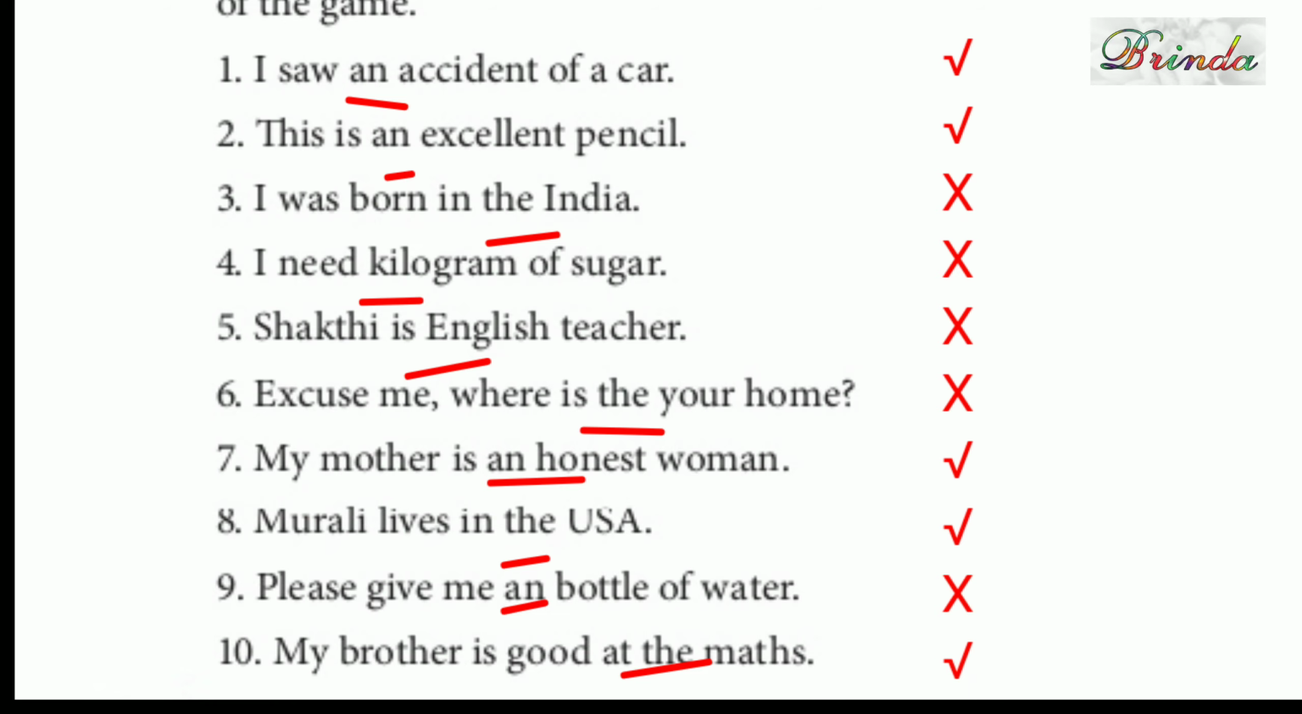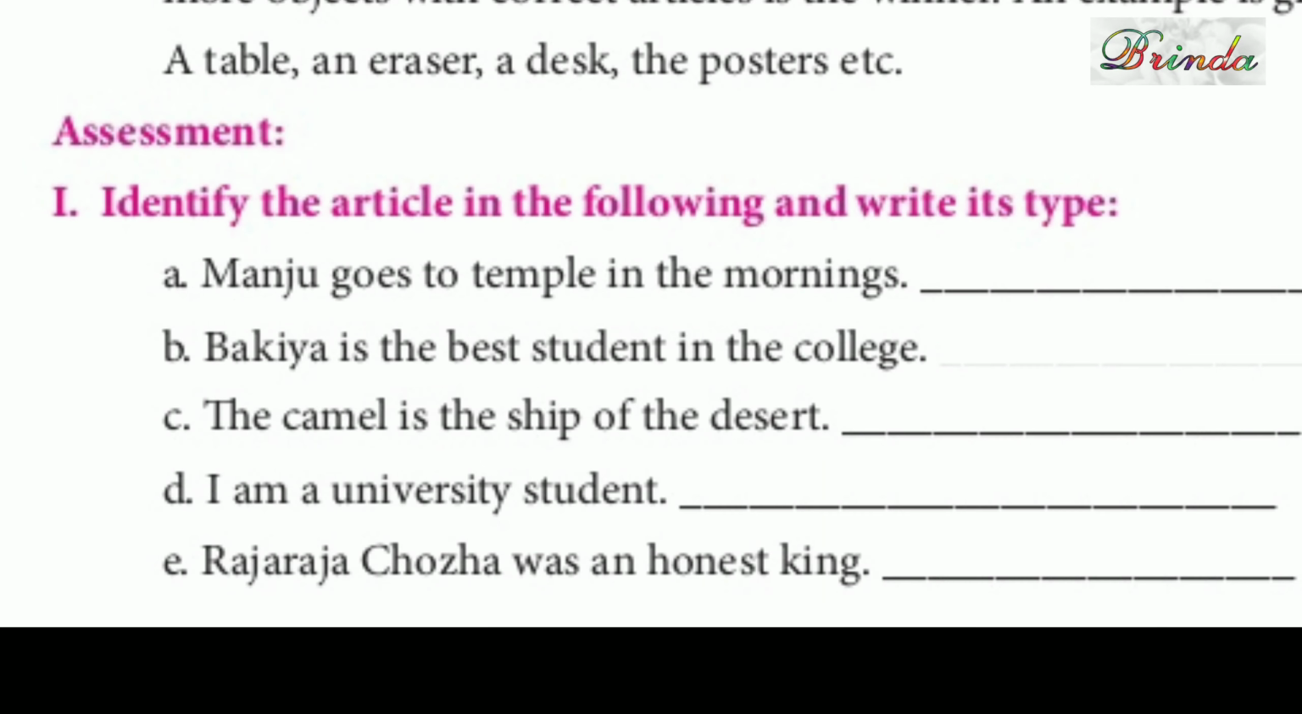Seventh one: My mother is an honest woman. That is correct, an honest. Eighth one: Murli lives in the USA. It is correct. Ninth one: Please give me an bottle of water. An bottle should not come. Please give me a bottle of water is right. Tenth one: My brother is good at the maths. The maths, no. So that is wrong. Now children, we'll see some examples like a table, an eraser, a desk, the poster, etc.